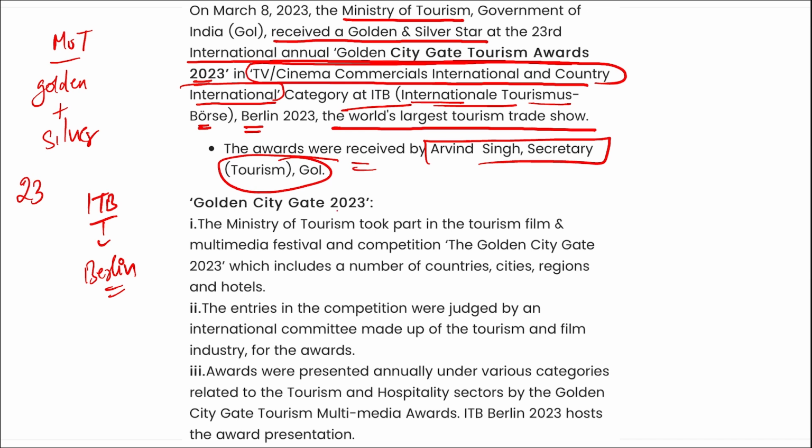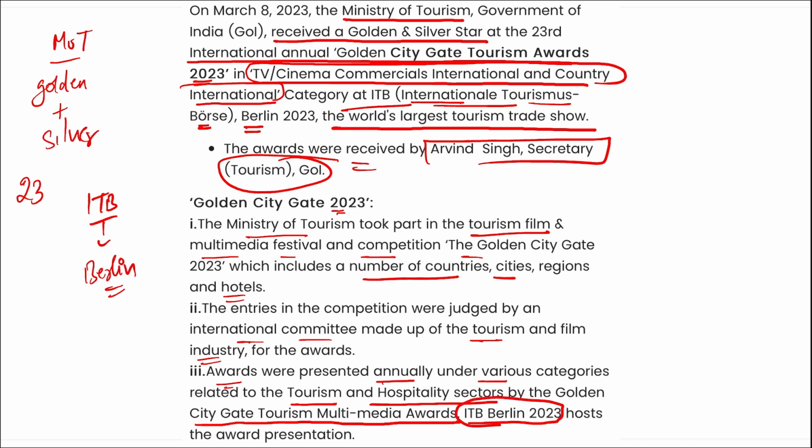If we talk about the Golden City Gate 2023, Ministry of Tourism took part in the Tourism Films and Multimedia Festival and Competition, which includes a number of countries, cities, regions and hotels. The entries in the competition were judged by an international committee made up of the tourism and film industry. Awards were presented annually under various categories related to the tourism and hospitality sector by the Golden City Gate Tourism Multimedia Awards.